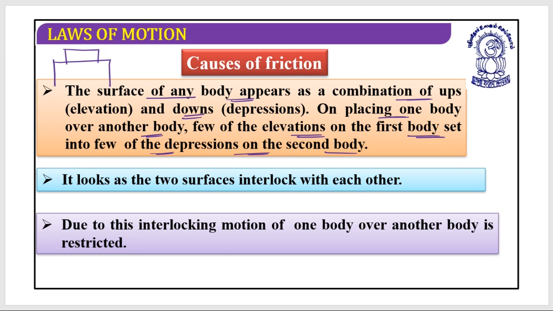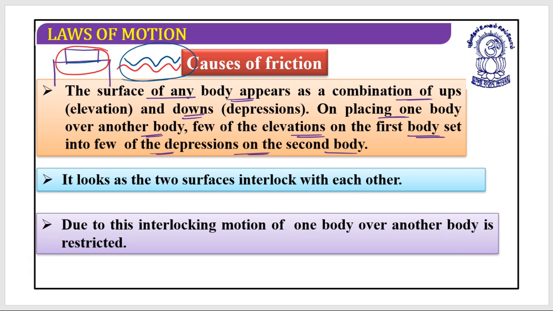In a normal situation this looks like a very smooth surface, but if you magnify it, the table surface could be seen something like this, and the surface of the book something like this. Obviously this is at the microscopic level, yes, but it is there.